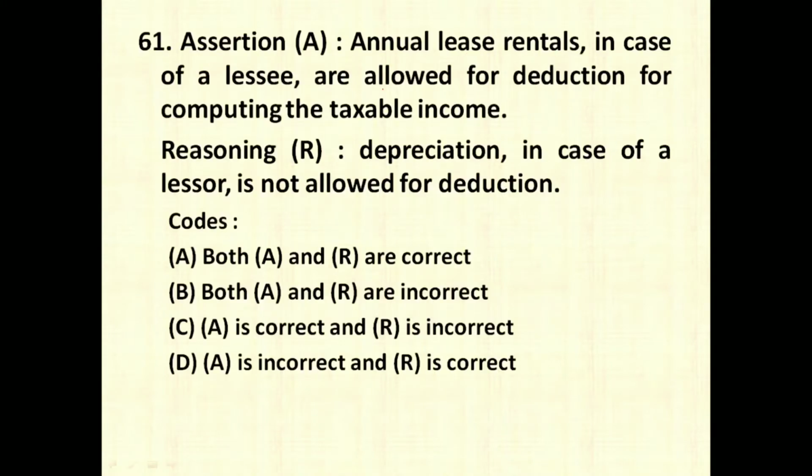Annual lease rental in case of lessee are allowed for deduction for computing the taxable income. Definitely this is correct. As a lessee, you are going to be allowed for the deduction of computation of taxable income, any lease rentals which are paying. Depreciation in case of lessor is not allowed for deduction. This is incorrect. If it is a operating lease, lessor is allowed for deduction, but if it is a financial lease, then the lessor is not allowed. Therefore, option number C, A is correct, but R is incorrect because they have not mentioned whether it is a financial lease or operating lease.